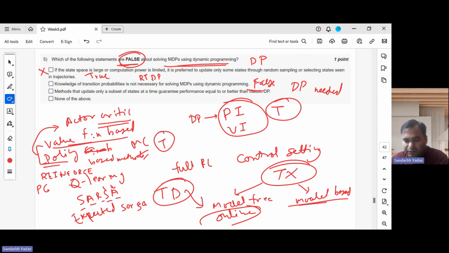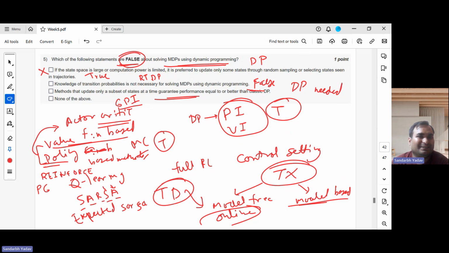Now the next question is: methods that update only a subset of states at a time guarantee performance. This is mainly about generalized policy iteration. Methods which update only a subset of states at a time guarantee performance equal to or better than classic DP. There is no guarantee, right? Because we are updating only a subset of states.